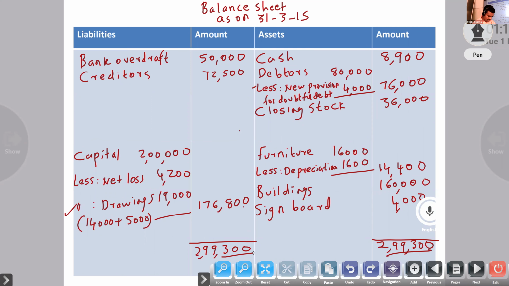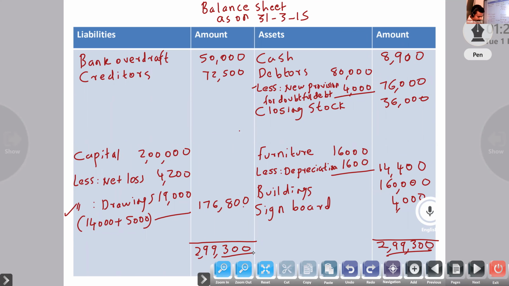Prepaid factory rent: factory expenses come in trading account, so prepaid you have to minus.